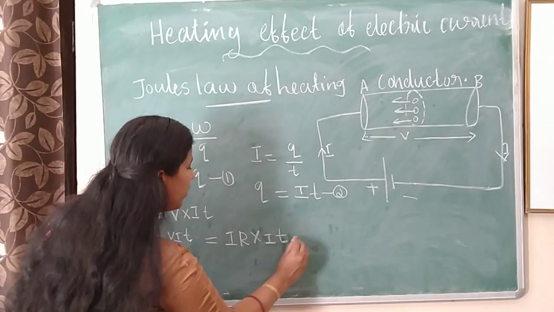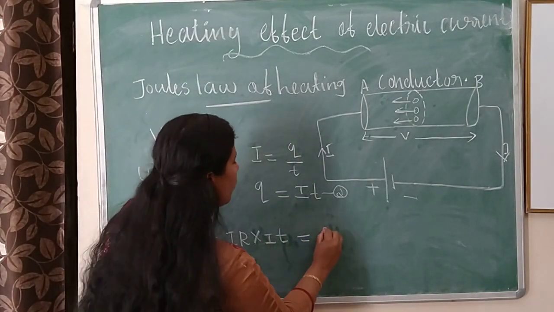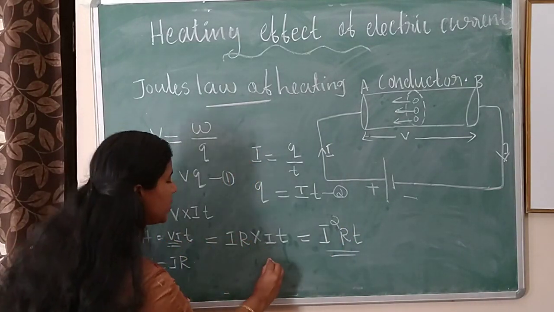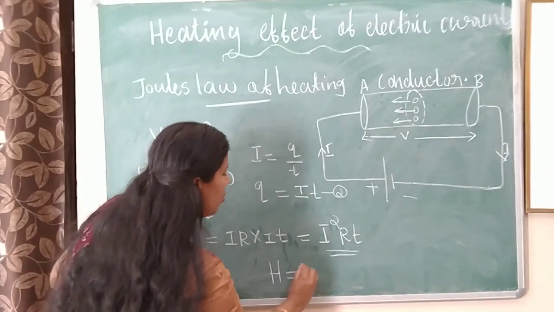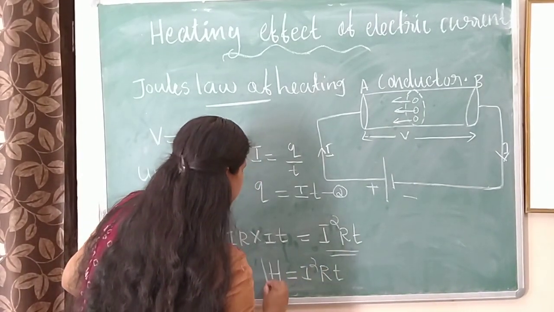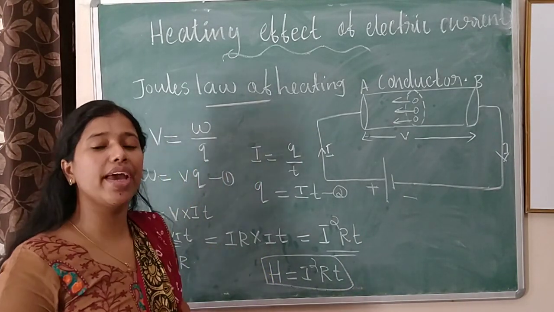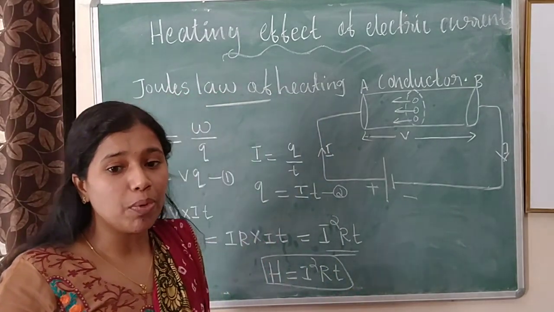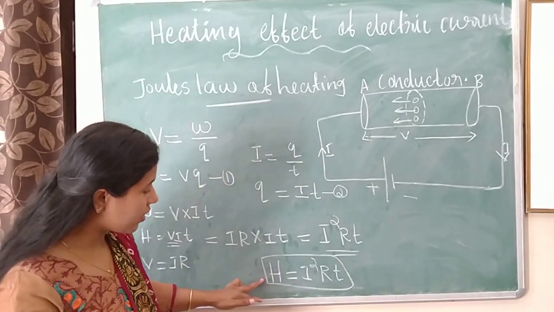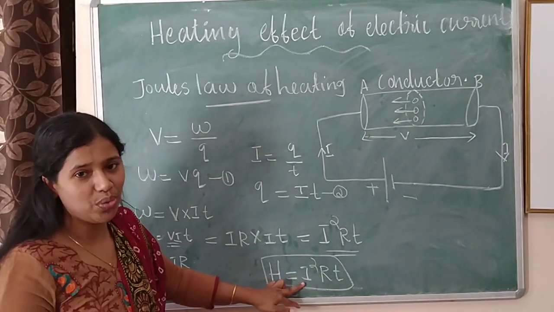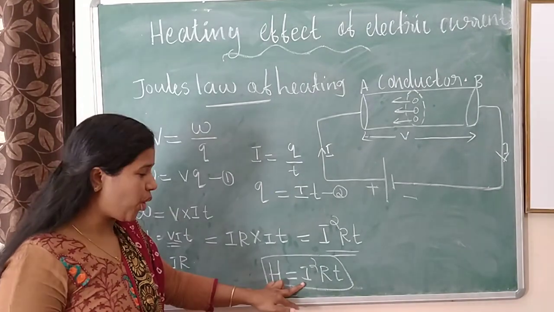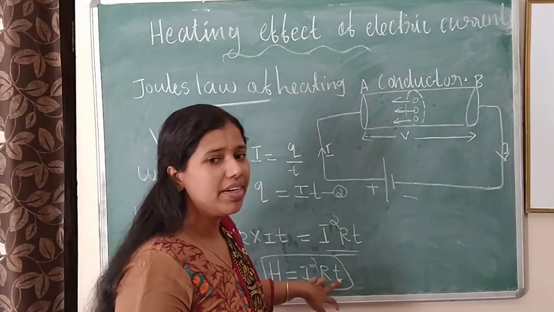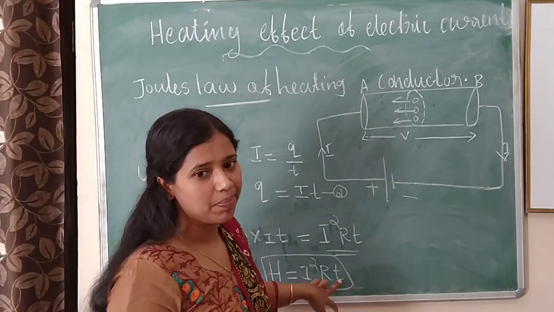Then we will get I into I, I square RT. H is equal to I square RT, our final equation. This equation is known as Joule's law of heating. H means heat produced by a conductor is directly proportional to, the first one, I square; second, directly proportional to the resistance; third, directly proportional to the time.